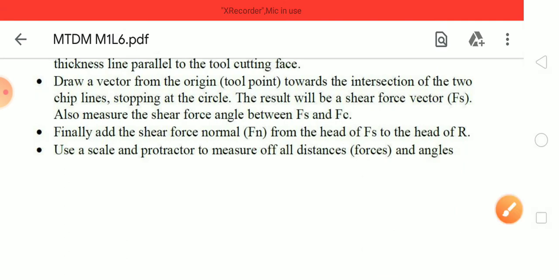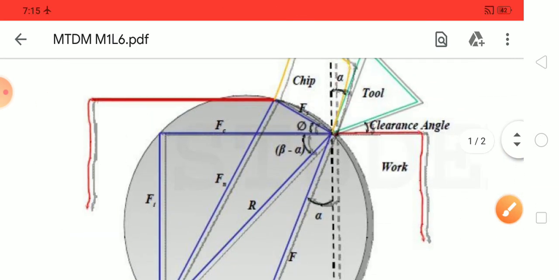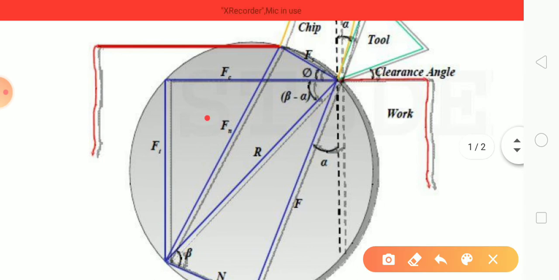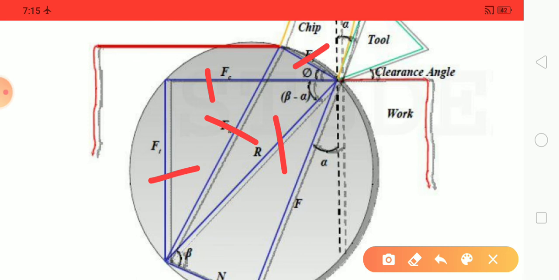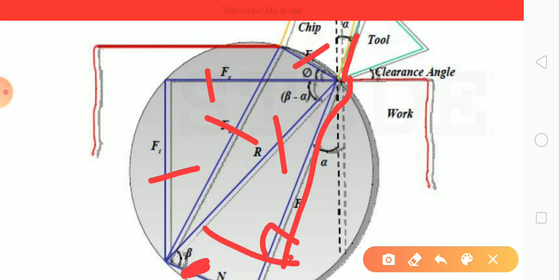This is the last step. So we have drawn all the curves. One Fn, that is perpendicular to the shear force. First of all, we have drawn Fc and Ft, and next we have found out the resultant, and from the tool face we have drawn F, and perpendicular to F, we have drawn normal N. This is the normal N. I will just show the line like this. So we have found all the lines.